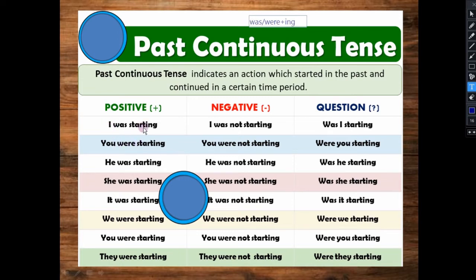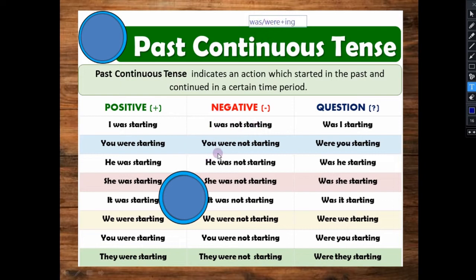So simple: I was starting, you were, he was, she was, it was, we were, you were, they were. You have to keep only one thing in your mind: was with singular, were with plural. For the negative, the helping verb is given, so no issues. After the helping verb you have to put not.